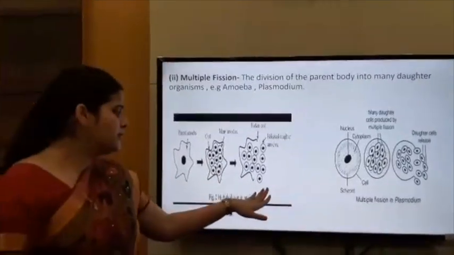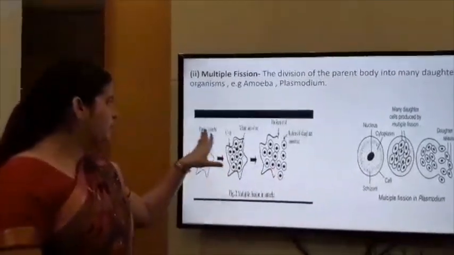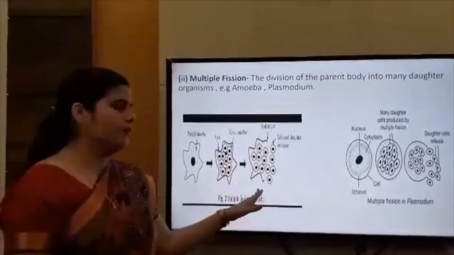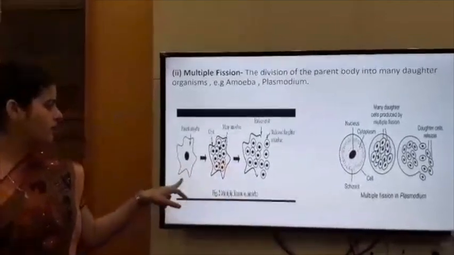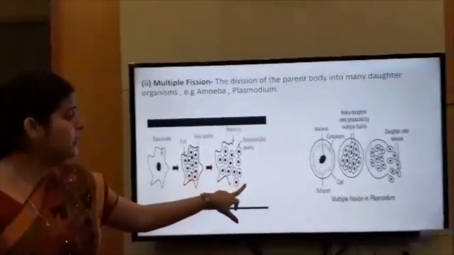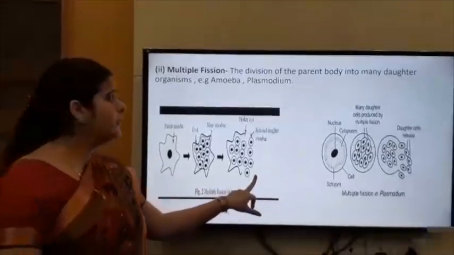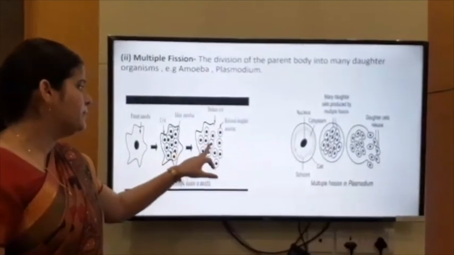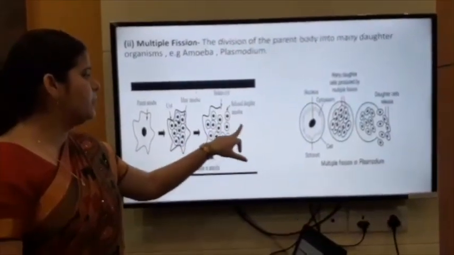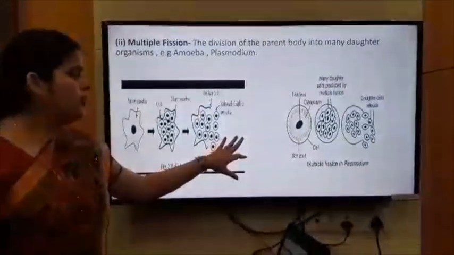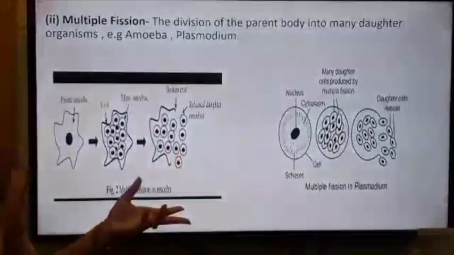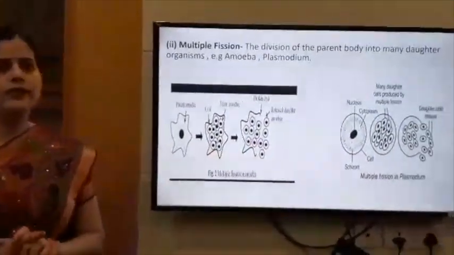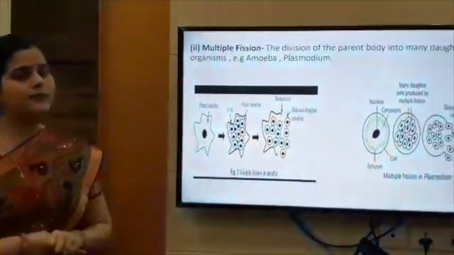When favorable conditions come, then the membrane of the amoeba bursts or breaks down, and it releases the daughter amoebae. Okay. So from a single organism, many organisms are formed. That's why this type of fission is known as multiple fission. When these daughter amoebae are released, they grow, mature, and become adults. So from a single parent cell, many daughter cells are formed. That's why we say that it is multiple fission.